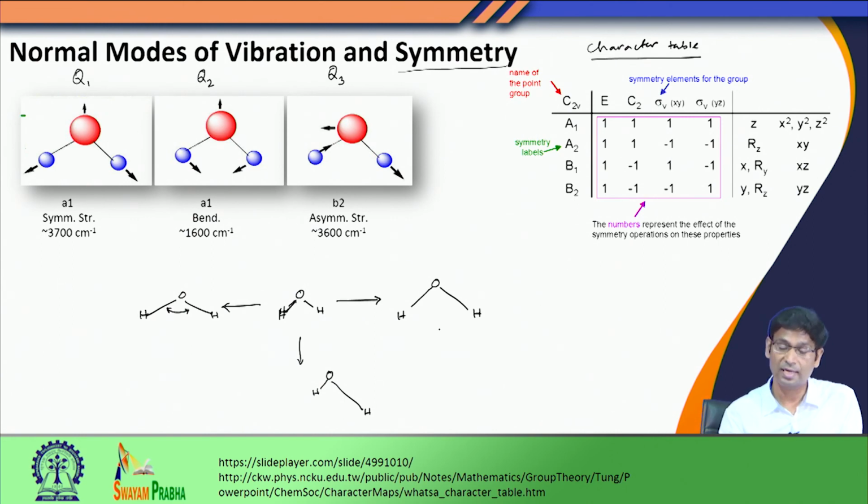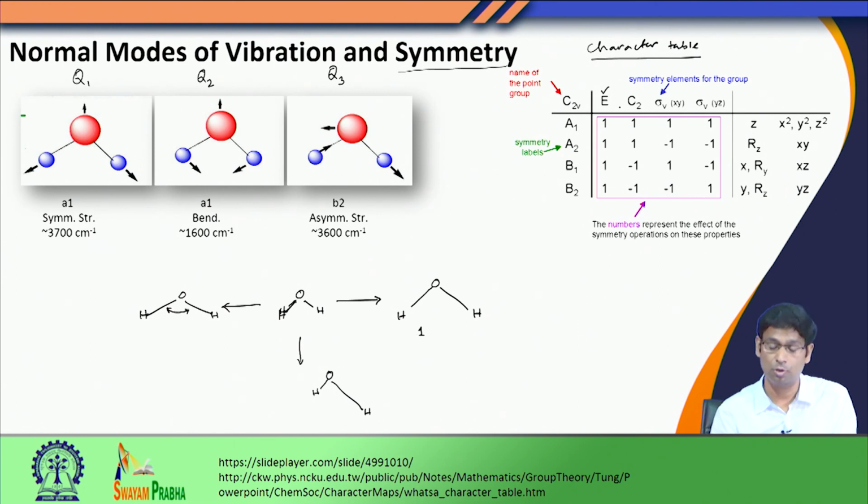Now, let us look at this structure because of symmetric stretching. When I do this symmetric stretching, I would take this molecule and do one operation. The first symmetry element is E, the identity. So, its result gives me the same: each atom is at its own place. So, I am getting the outcome of this symmetry operation as 1.